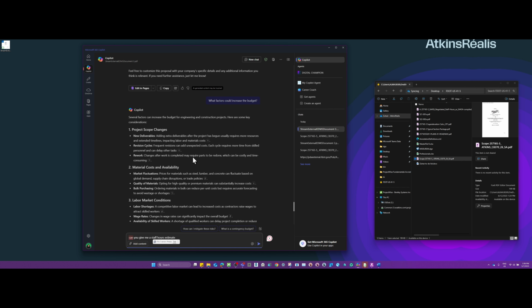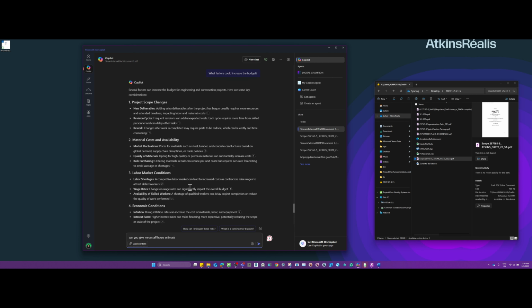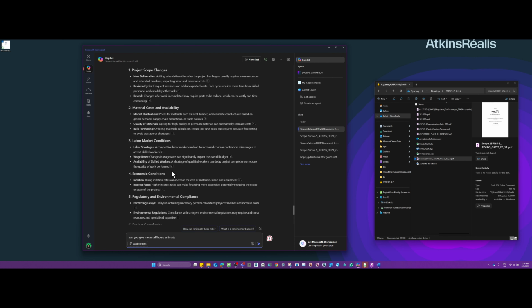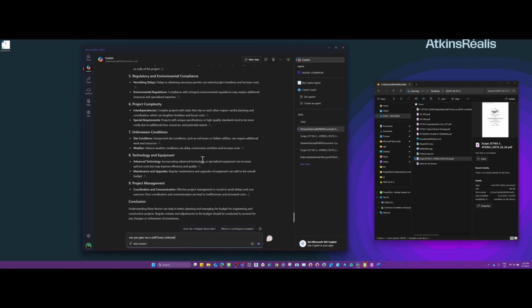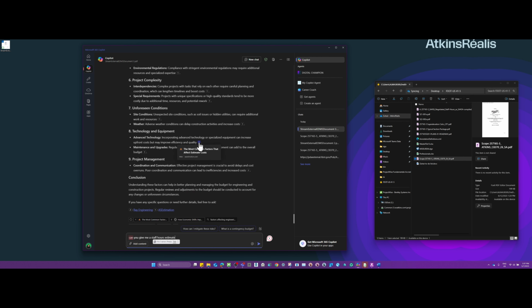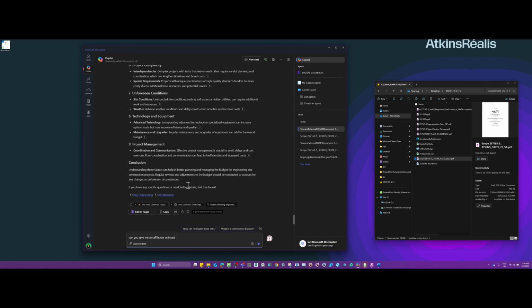Yeah. These are more general information. And you see, it went to different websites and found places where people are talking about how to increase the budget. It just gives us ideas here. And also, see here, every place that it got the information from, you can click on it, and it will show you where it got it from.